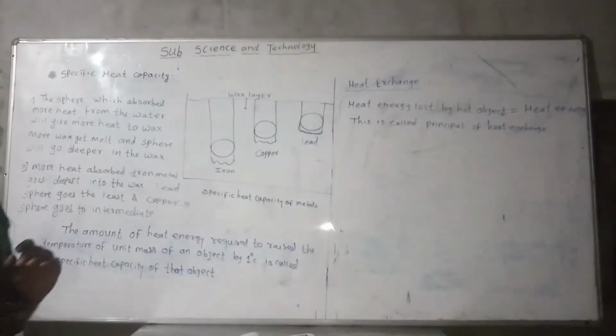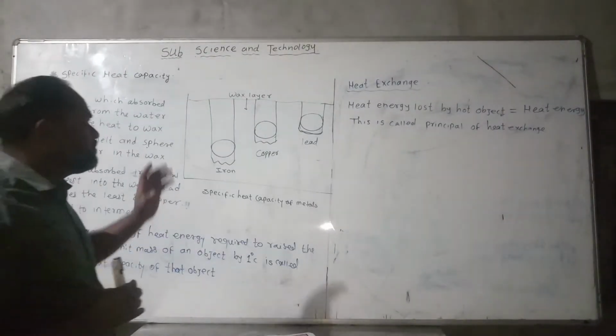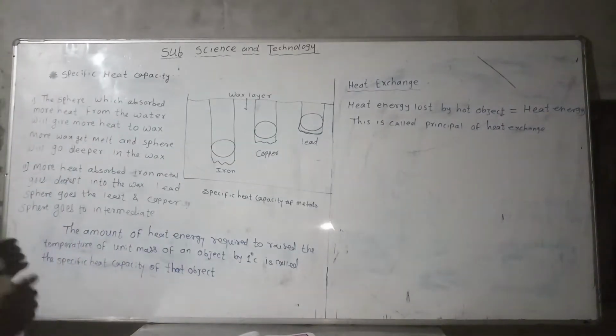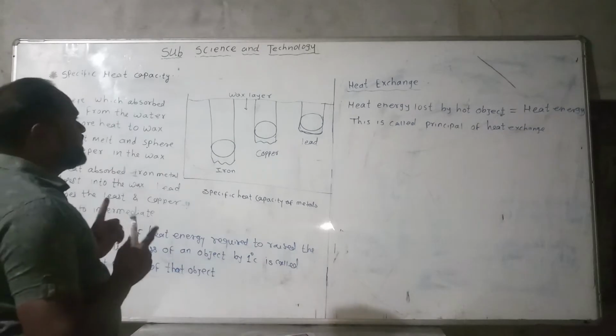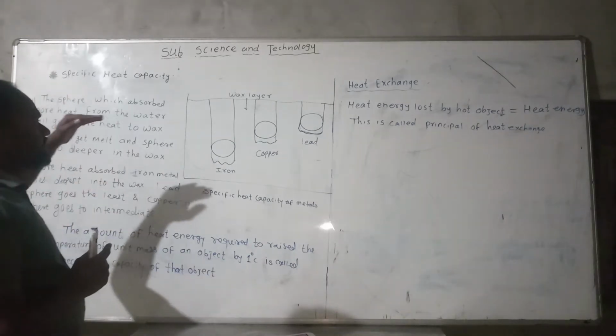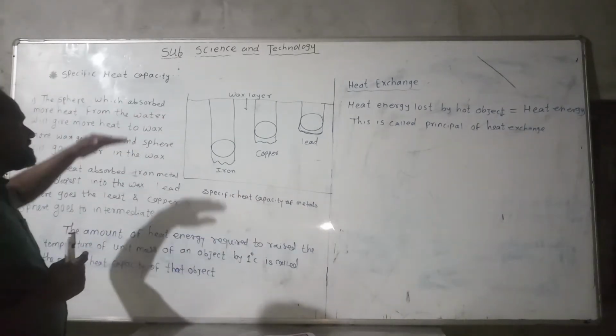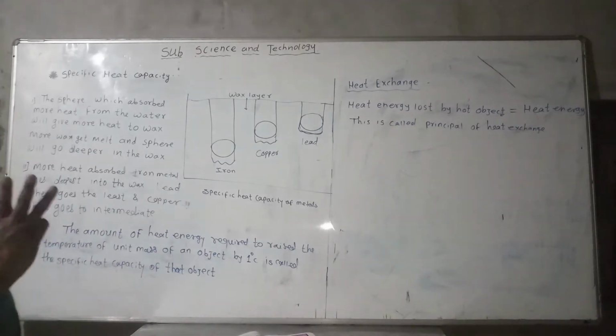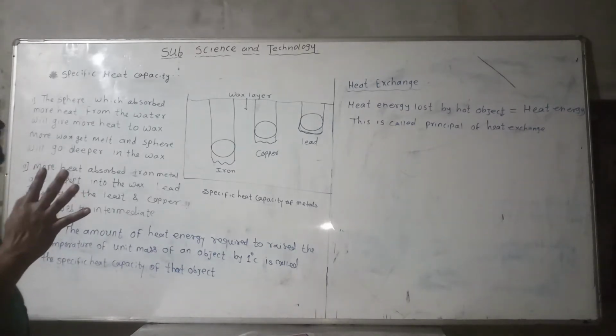Specific heat capacity is studied with the help of one activity. In that activity, take a tray with a wax layer. Now put three metals: iron, copper and lead.